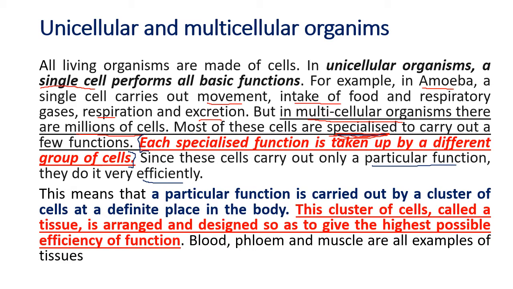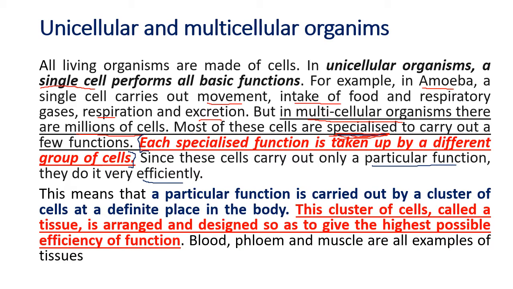So within the organ also, there are groups of tissues. The muscular tissues of the stomach will churn the food, means mix the food. The glandular tissue of the stomach will secrete. There are tissues to secrete HCl, there are tissues to secrete mucus. So I hope you are following that in a multicellular organism there are groups of cells for a particular function.